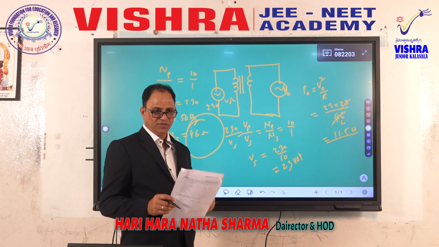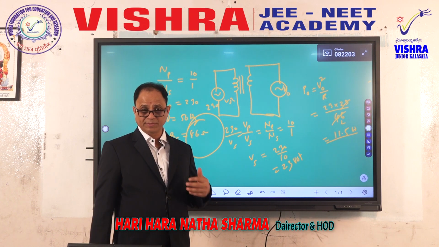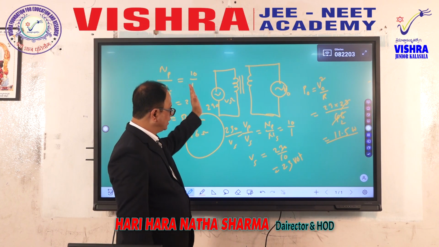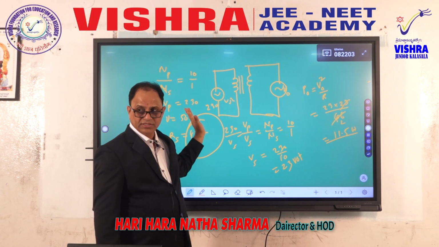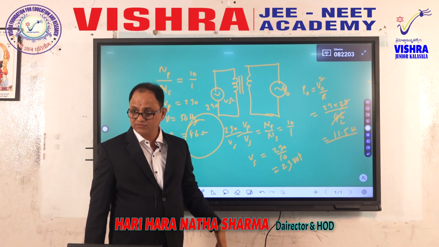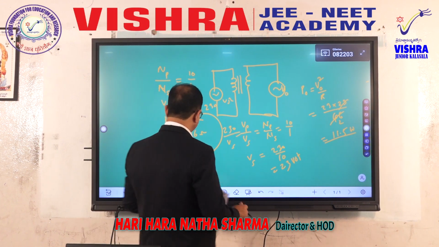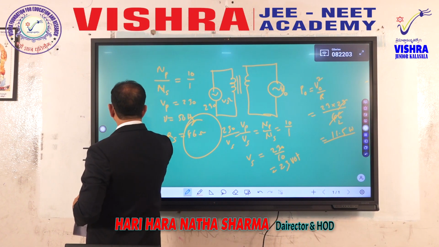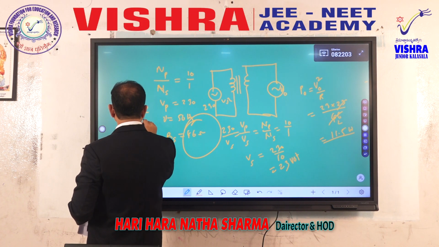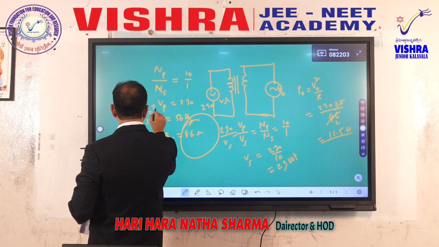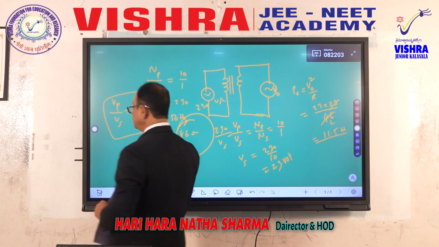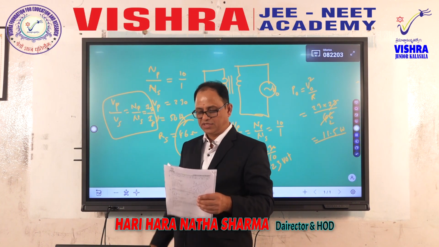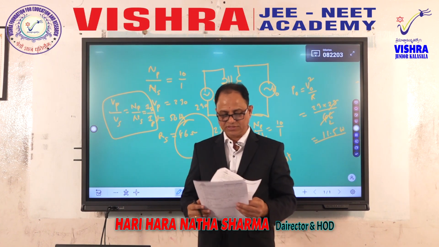Simple. Generally we go for a step up transformer. The next question may be on a step up transformer. If the input voltage is increased at the output, it is called step up. If the input voltage is made down, it is called a step down transformer. Now, the transformer conditions are like this. Primary voltage by secondary voltage is equal to number of turns in primary by number of turns in secondary, which is equal to current in secondary by current in primary. If you have this formula, you can get the answers done in transformer questions.